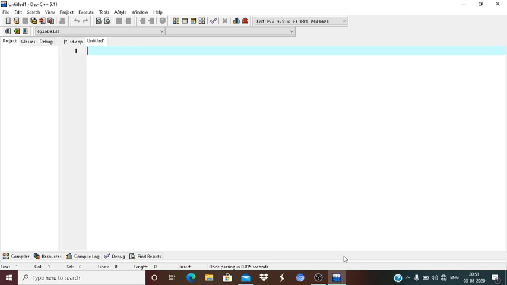So in the previous session, we discussed the do while loop and the for loop, and the nested do while loop and for loop also. In today's session, we will discuss the while loop and the while statement. Let's start.